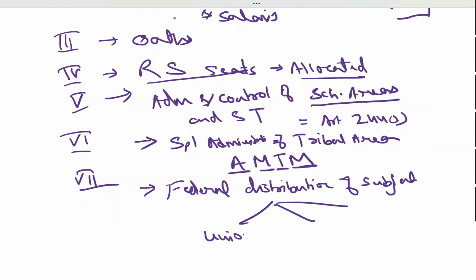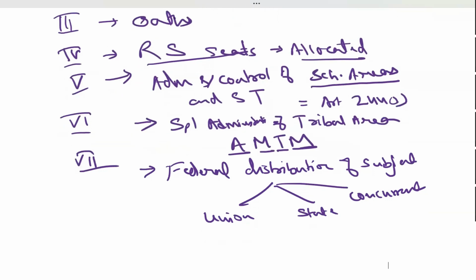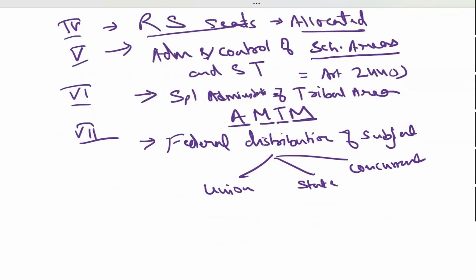Union list, state list, and concurrent list. What is there in the union list? The union list contains subjects on which the union or central government will make the law.